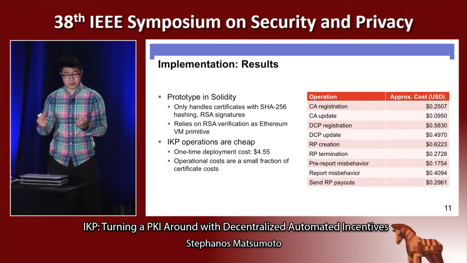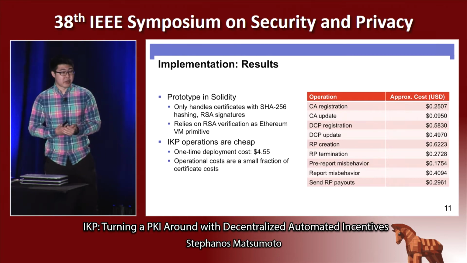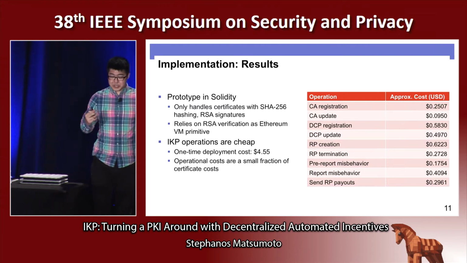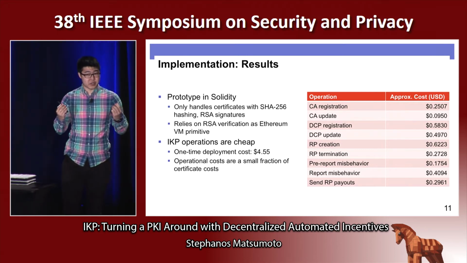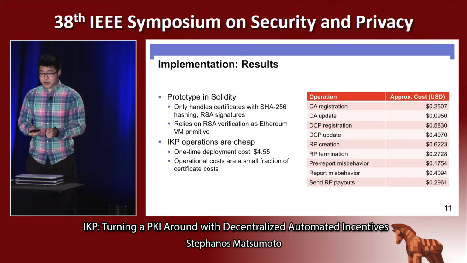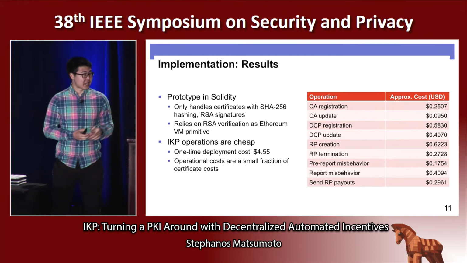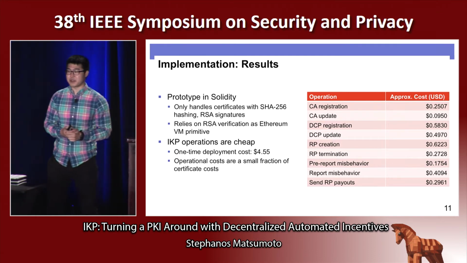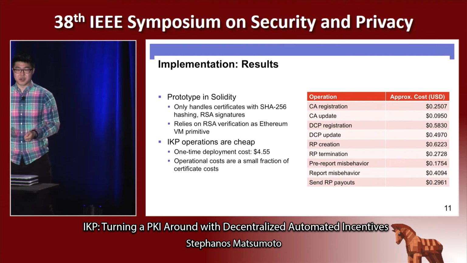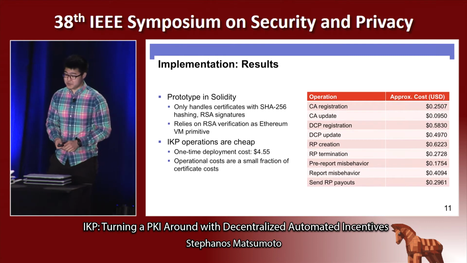Now, the big takeaway from our implementation is that the cost of all of the operations in IKP are actually quite cheap. There's a one-time deployment cost of about $450. And all of the operational costs, as we can see, are actually a small fraction of certificate costs, which tend to be around several $100s USD. And an interesting thing I want to point out about this cost is that when we submitted the paper in November, actually the costs were about a tenth of this because the current value of Ethereum, I believe, is about $150 US. And when we wrote this paper, it was about $12. So you can see that even with a large increase in cost, operating IKP is actually quite inexpensive.